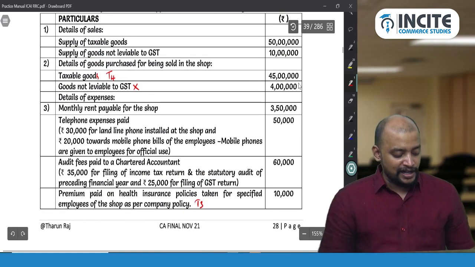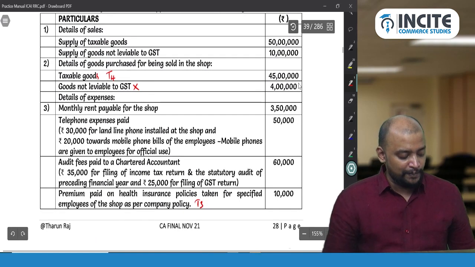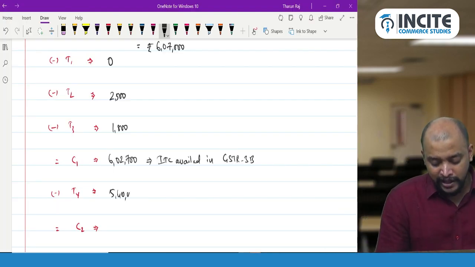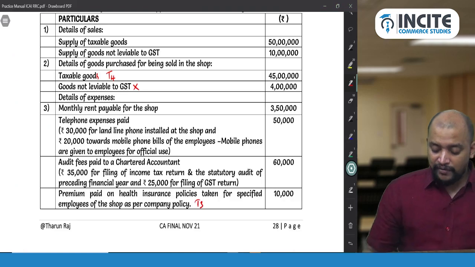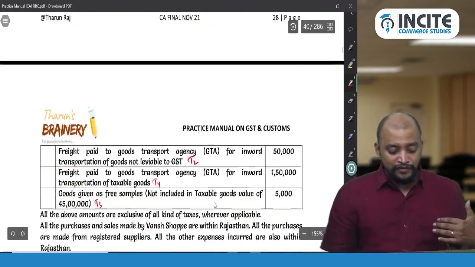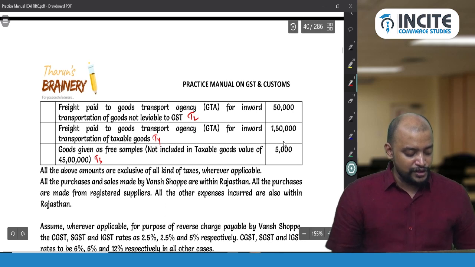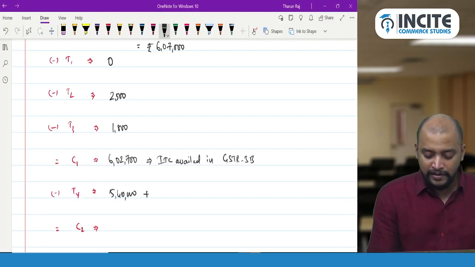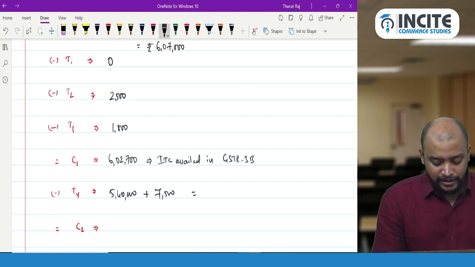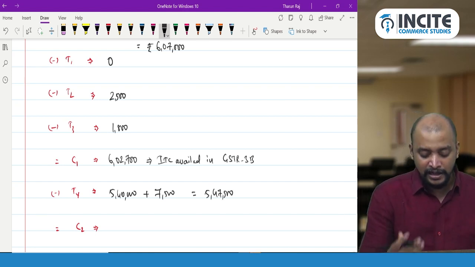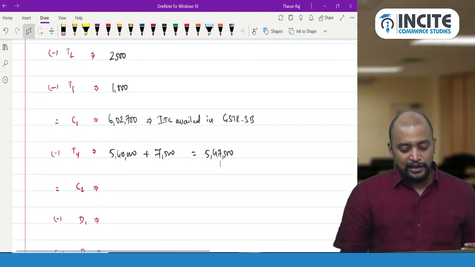So 45 lakhs. So 45 lakhs into 12%, that is 5,40,000. That 5,40,000, and even GTA services we received which is used only for taxable goods. So 1,50,000 into 5%, 7,500. So 5,40,000 plus 7,500, 5,47,500.